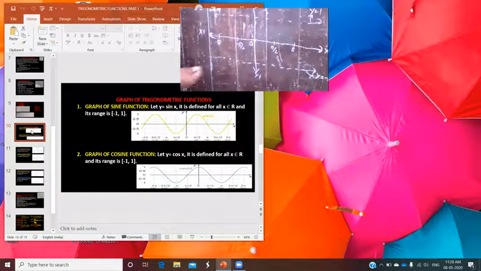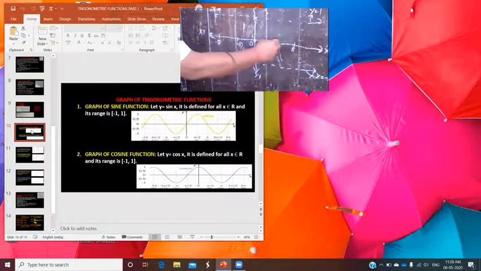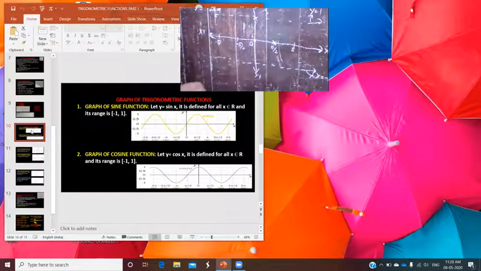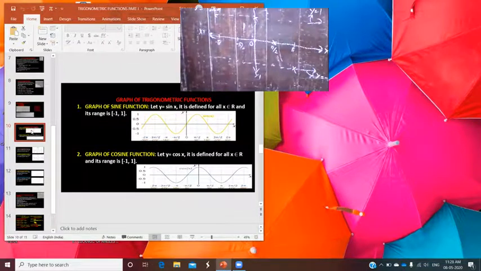Now check it. At 0, that means cos 0. So cos 0 is 1. The value of cos 0 is 1. So cross here. You have to cross at 1. At pi by 2, here you have 0. At cos pi, the value is minus 1. Yes, see the diagram of the unit circle. The value of cos pi becomes -1.